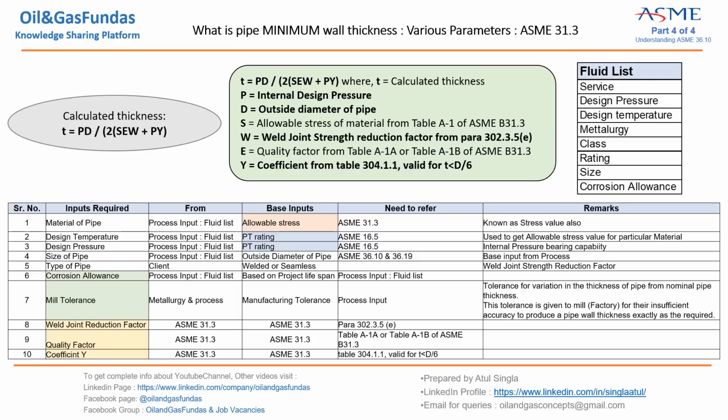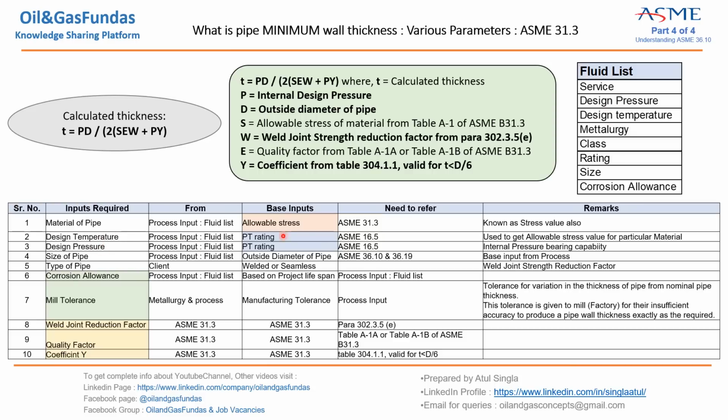Material of the pipe, as we have discussed, we are going to get from the fluid list. It is a process input and we'll get it from the fluid list. Now from the material we are getting the allowable stresses from B31.3. This is also known as the stress value. Then design pressure and temperature, which we are also going to get from the fluid list.